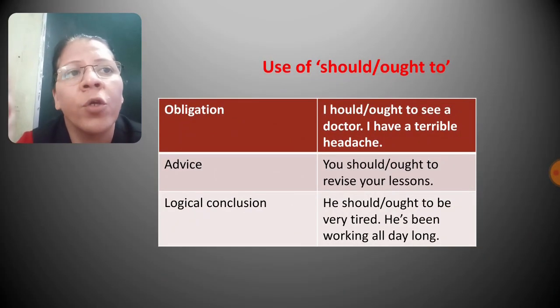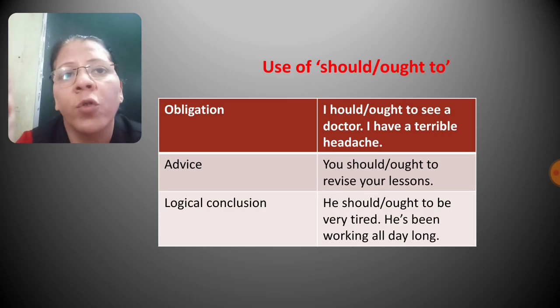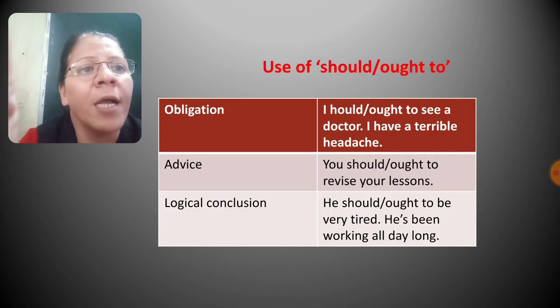Next is use of should or ought to. So should or ought to can be used alternatively to talk about obligation. For example, I should or ought to see a doctor.